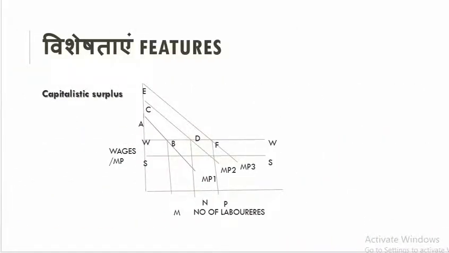We could also understand this with the help of this diagram, like this AM and this CDN, and this is the marginal productivity curve of the laborers. So this is the subsistence level, and this is the wage rate which is paid to the workers. Here the productivity of the OM labor is equal to this much, but they are paid wages this much, WBM. So AWB is the profit which is available to the entrepreneur, and that is going to be invested.